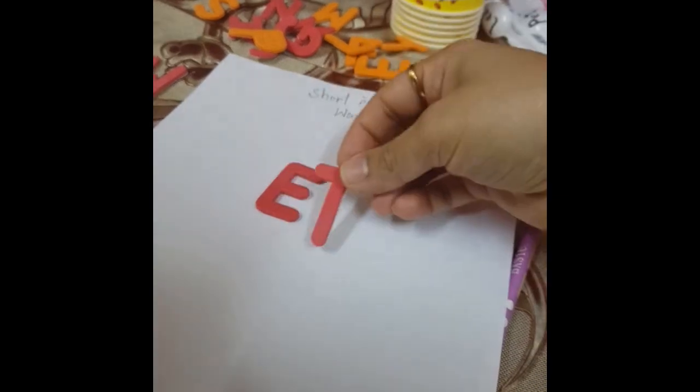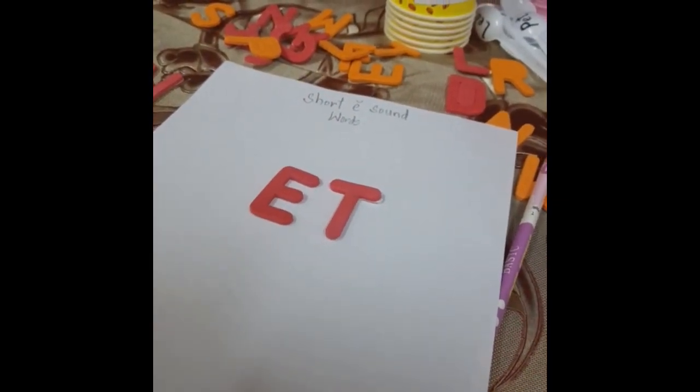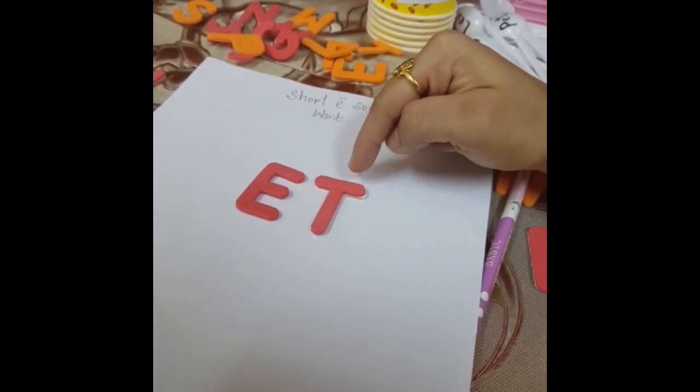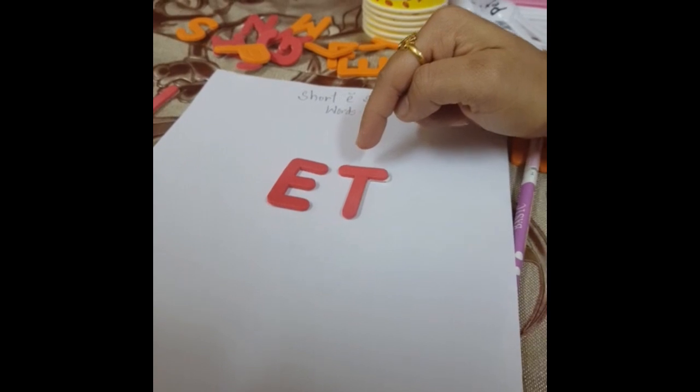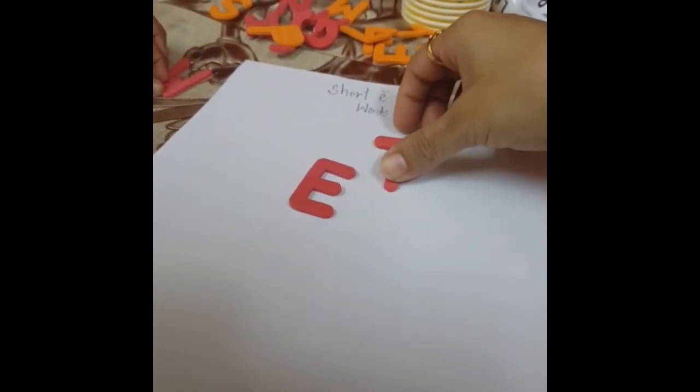Now today we are going to learn about the short E sound of E. What is the sound of E? Very good. Now if I add T here, then E and T makes... What is the sound of E? What is the sound of T? E-T. At. Very good.